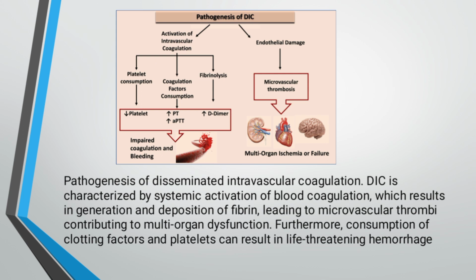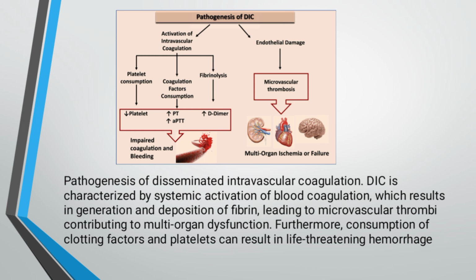And the pathogenesis of disseminated intravascular coagulation (DIC) is characterized by systemic activation of blood coagulation, which results in generation and deposition of fibrin leading to microvascular thrombi contributing to multi-organ dysfunction. Furthermore, consumption of clotting factors and platelets can result in life-threatening hemorrhage. These are sample pictures of the pathogenesis of DIC.